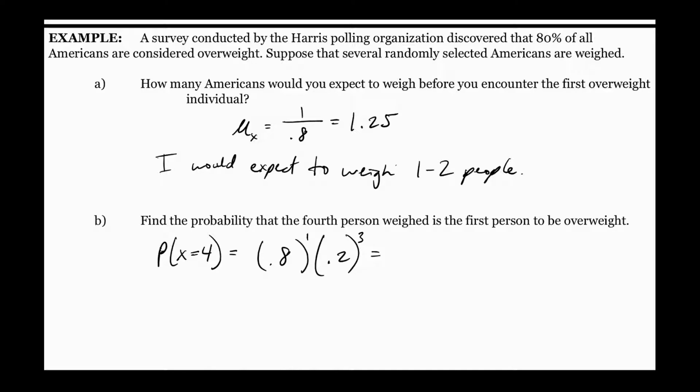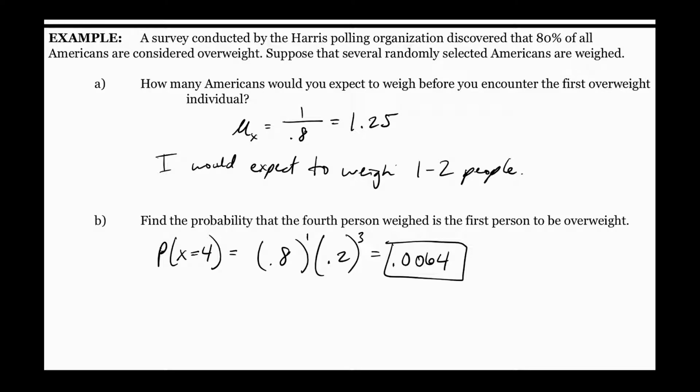So when I multiply that, what do I get? 0.064. Another 0 between the 0 and the 6. So even smaller. So less than a percent. Less than 1% chance that would happen. Why is that number so low? Because there's a higher chance that the person is overweight. Well, if the first 1 or 2 people are expected to be overweight, if it's the fourth person, it's going to be a really low chance.